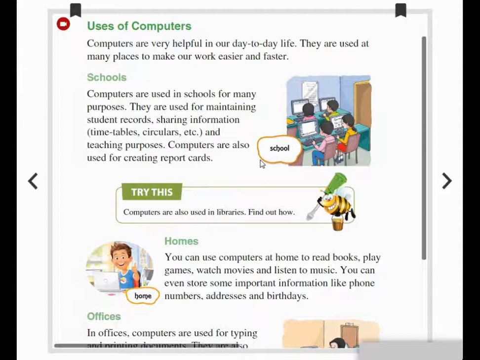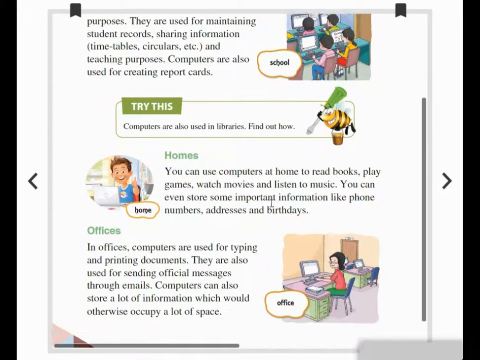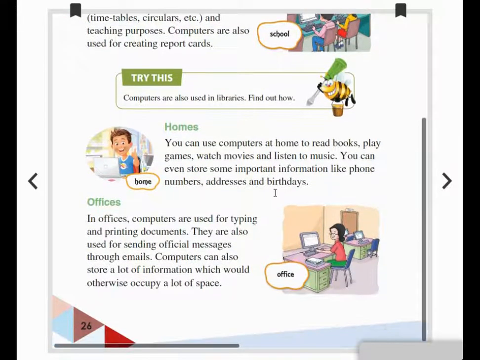Okay, and I'll give you one work, children. The computer is also used in libraries. You are going to find out how it is useful in the library. Next, let's see the use of computers in the office.